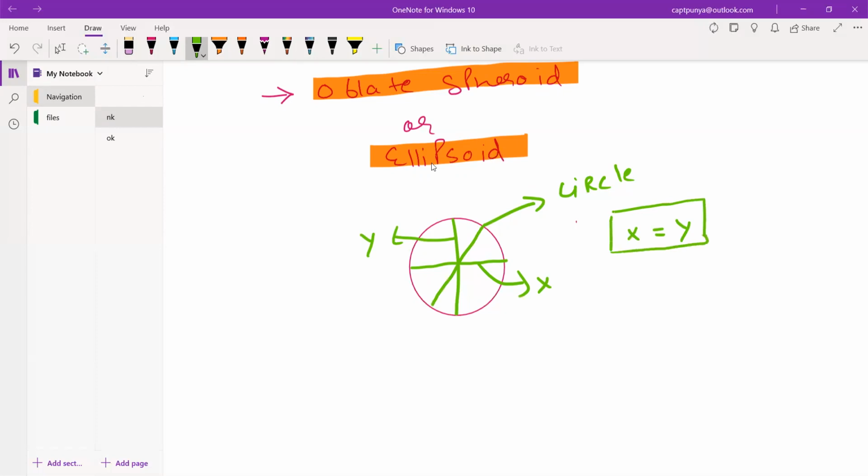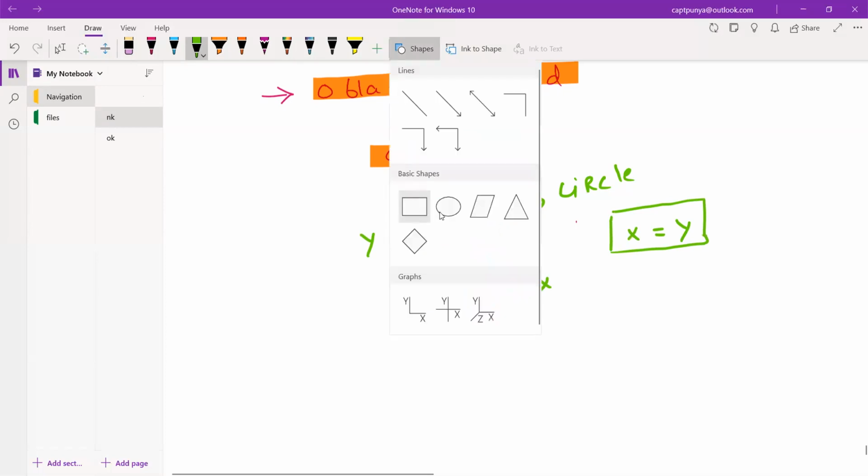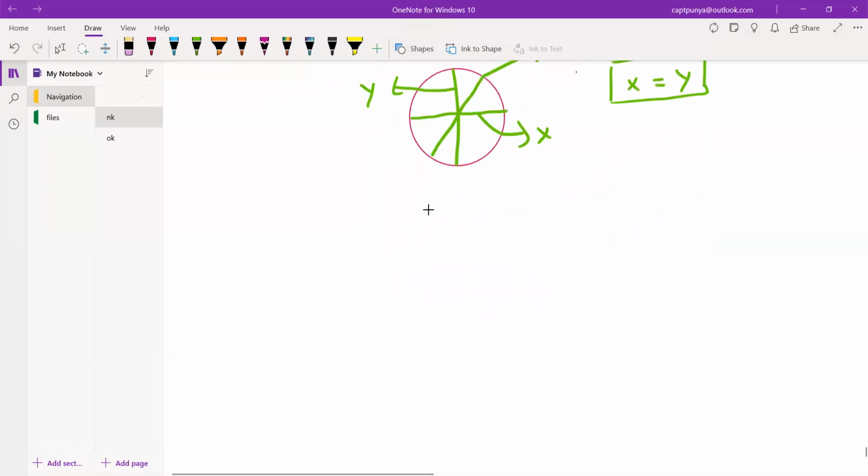Now Earth is an oblate spheroid. Oblate spheroid means, have a look here. Suppose this is a perfect circle, and if I compress it from below, see, this is an oblate spheroid.